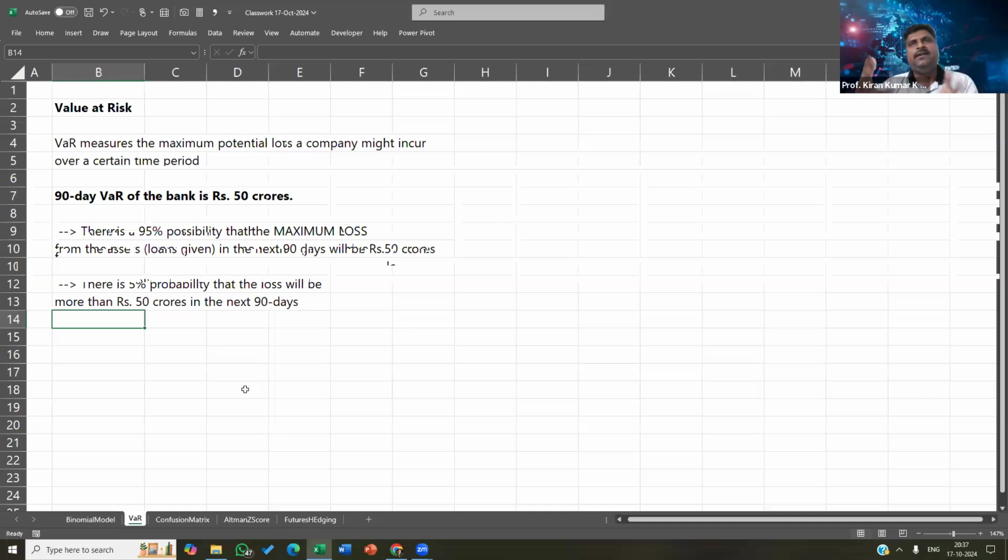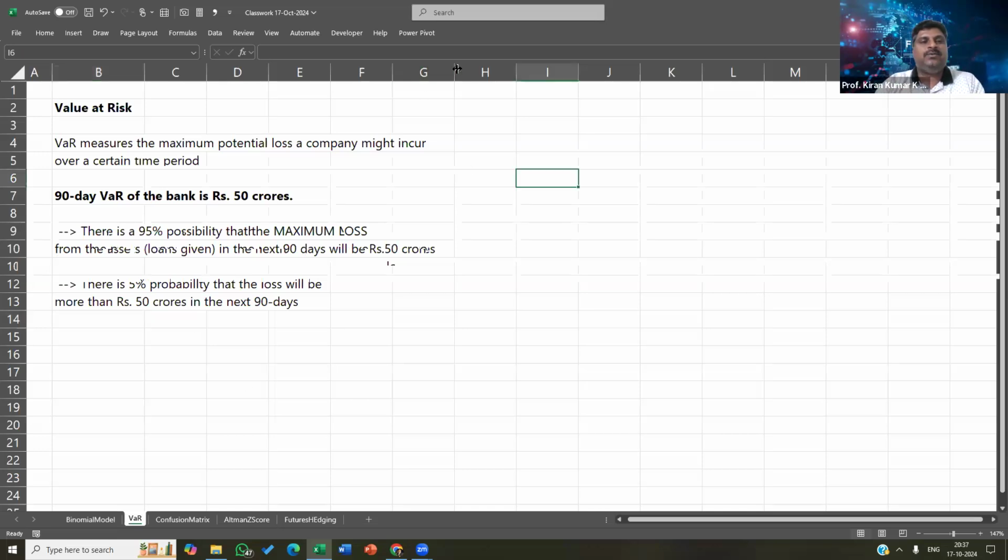VaR can be applied on portfolios also. For example, I am running a stock portfolio, and I can determine the VaR for the portfolio at, let's say, 50 crores. That means I have a portfolio of, let's say, 100 crores or 1000 crores. In the next 90 days or 1 year or 6 months, the loss from my portfolio would be X amount. That amount is VaR. Now I'm going to show you how we can calculate that in Excel.